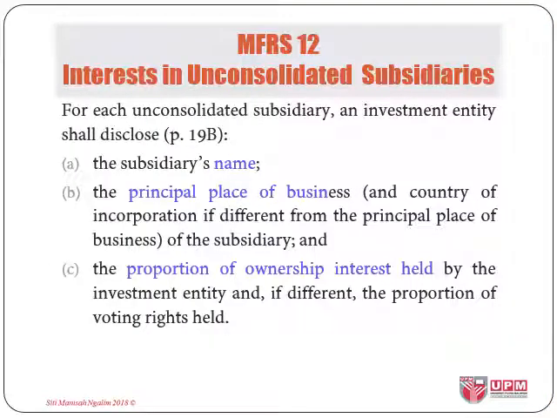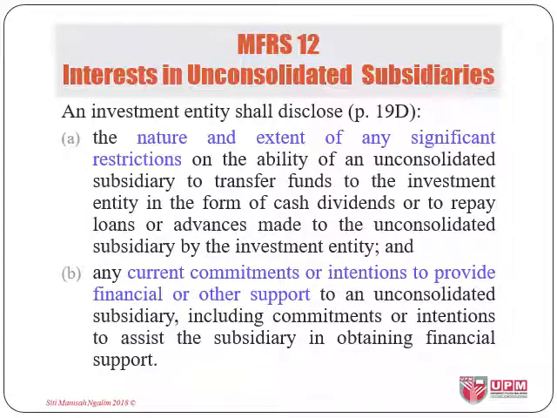For unconsolidated subsidiaries, specifically, we are talking about an investment entity that is not required to consolidate its subsidiaries. They are required to disclose information such as name, principal place of business, and the ownership interest held in those subsidiaries, pretty much the same thing as disclosed by a parent about its subsidiaries. And that includes the nature and the restrictions to transfer funds, repay loans, or distribute dividends, as well as information about the current commitment it has in terms of providing financial support or its intention to do so.